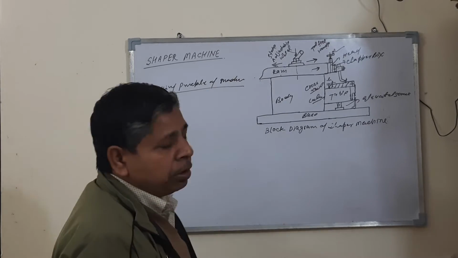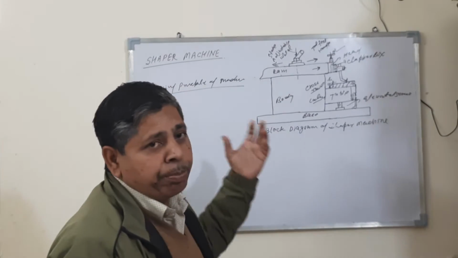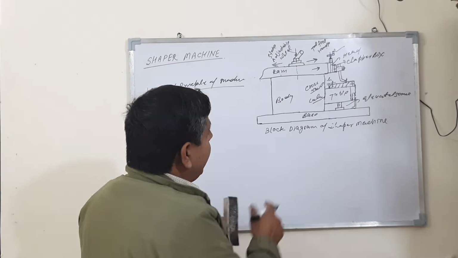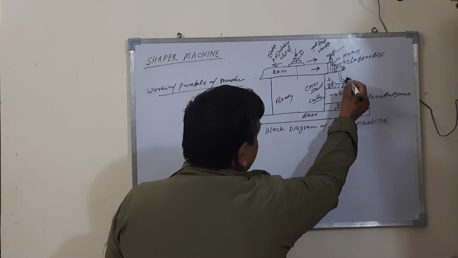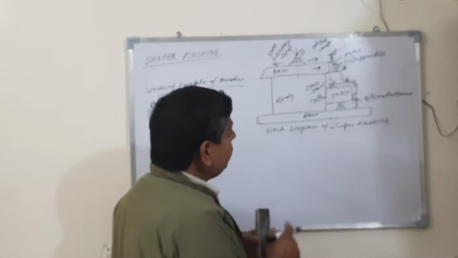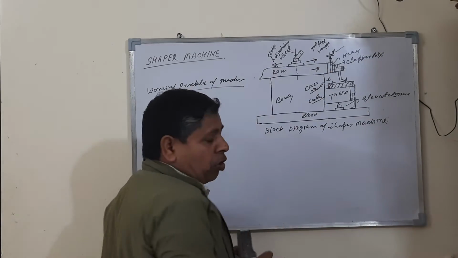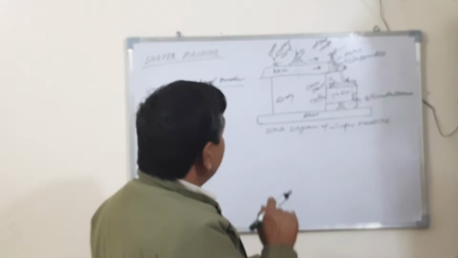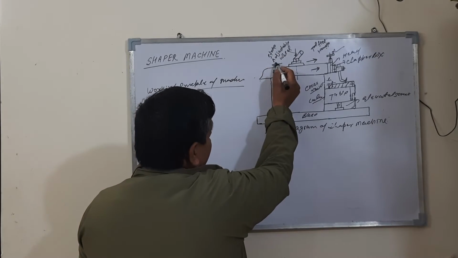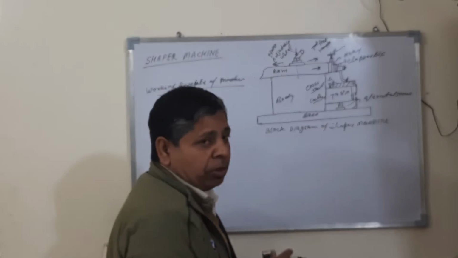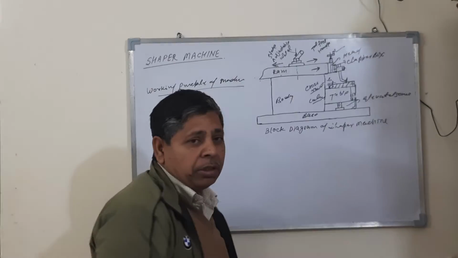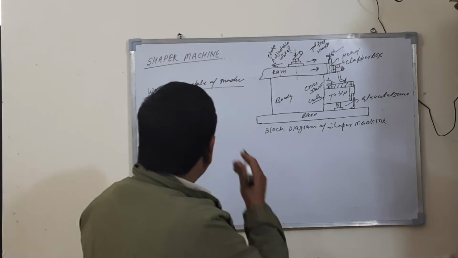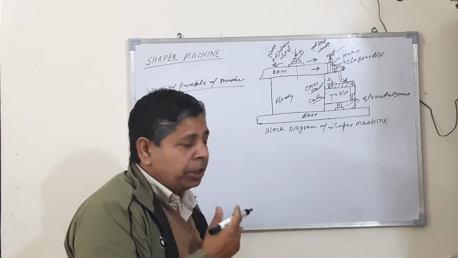Working principle of the machine. So what is the working principle of the machine? When the tool is moved in a forward direction to remove the metal in the form of chips, this stroke is called the cutting stroke. When the tool is moved in a backward direction without cutting any metal, this stroke is called the idle stroke. This is the working principle of the machine.